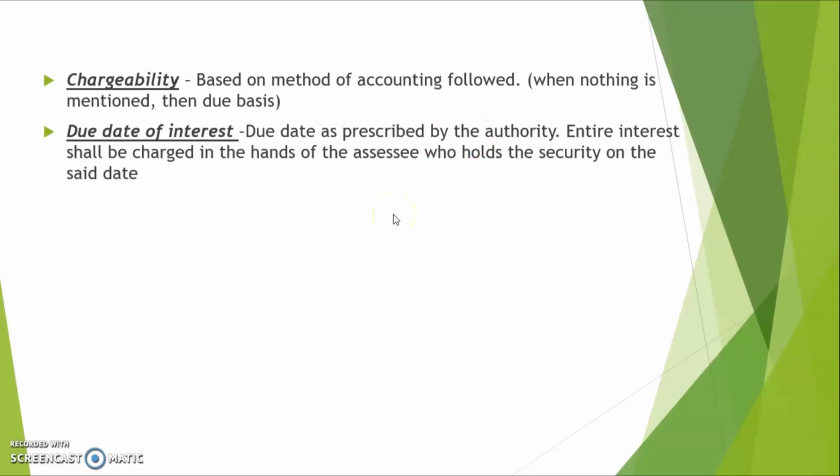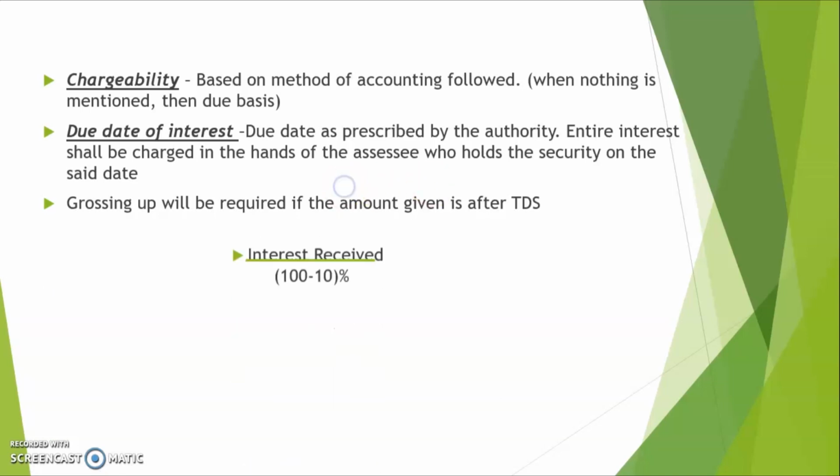Now another point that we have to know here is the grossing up factor. See, we learned in casual income that we need to gross up if we are given the net income earned. The same thing is applicable here, and the format is the exact same one: interest received times 100 divided by 100 minus the TDS rate. The TDS rate for interest is 10%. There we learned income received divided by 100 minus the TDS rate, which was 30, which gives us the income earned. So doing this, interest received divided by 100 minus 10% will give us interest earned. Alright, so the same thing is applicable here as well.